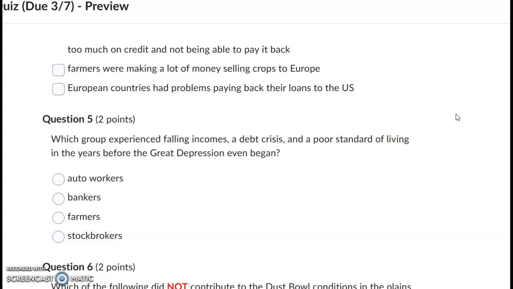Question number 5. Which group experienced falling incomes, a debt crisis, and poor standard of living in the years before the Great Depression even began? Auto workers, bankers, farmers, or stockbrokers?